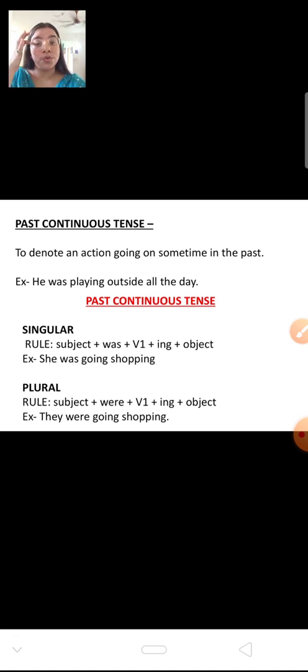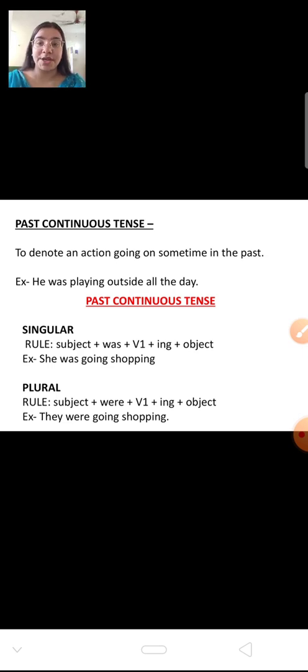As I have told you, though you are writing the sentence in the past tense, whenever you are adding ing to any verb, it will be the first form only. So the sentence becomes: She was going for shopping. She is the subject, was we have added, the first form was go, we have added ing, that becomes going, and